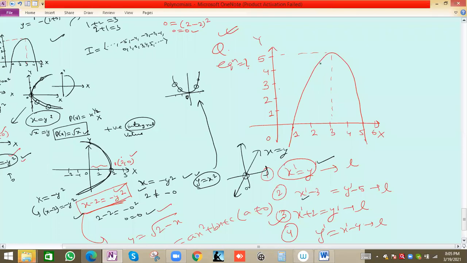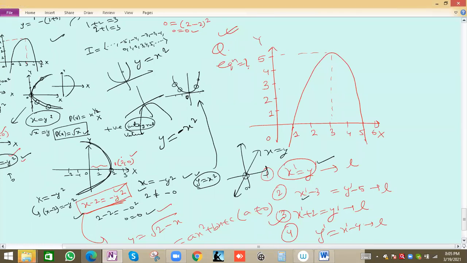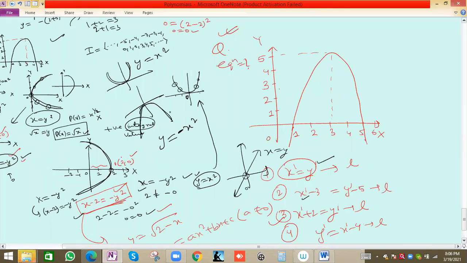See, it is opening in the downward direction, basically in the negative y direction. So y equal to x square was opening in positive y, and this is y equal to minus x square. Opening in negative y means y equal to minus x square. This we know from our previous understanding. Y equal to x square opens upward, positive y; negative y is minus x square. Right. Now this graph is shifted to here.